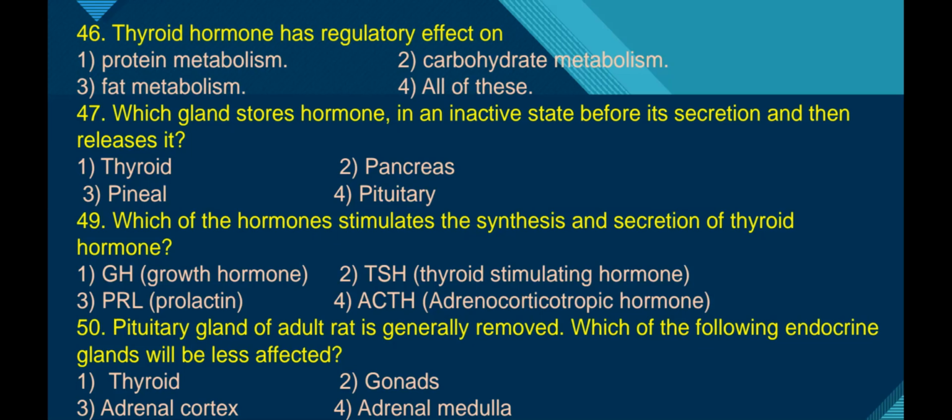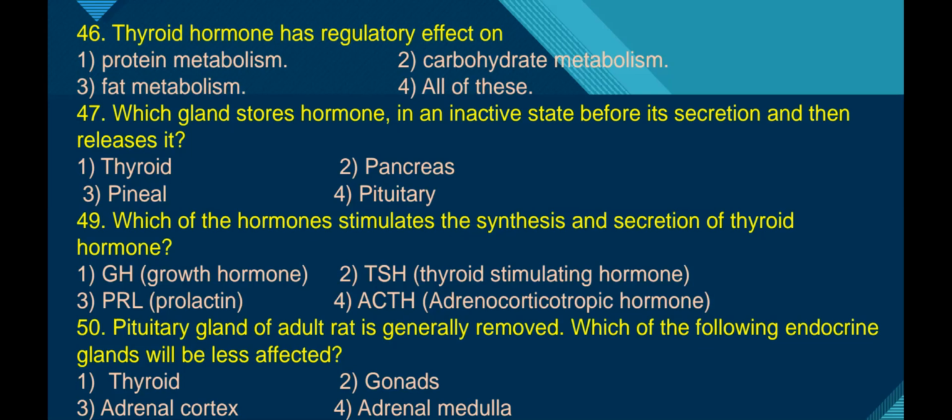Next, question number 49. Which of the hormones stimulate the synthesis and secretion of thyroid hormone? Growth hormone. This growth hormone is secreted from the anterior pituitary and it is responsible for the elongation of bones and growth of muscles. Eventually, the complete growth of an individual is controlled by the growth hormone.